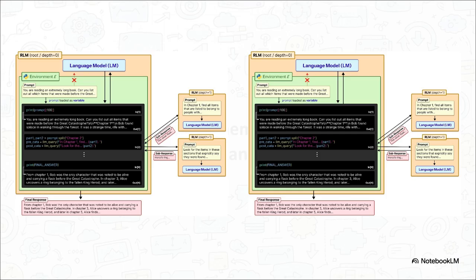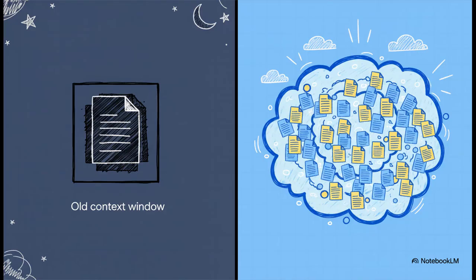What this proves is that the RLM method lets the AI keep its performance high even when the task is 10 or even 100 times bigger than its memory was ever designed for. The difference is, it's night and day. We're talking about an AI that can now effectively process information that is up to 2 orders of magnitude. That's 100 times bigger than its original limit.